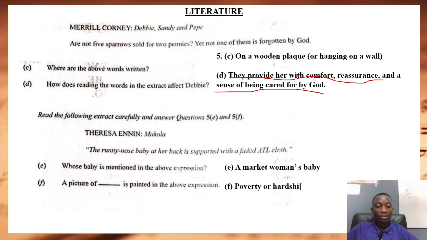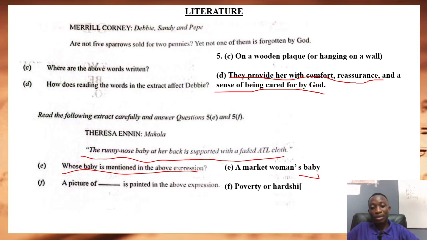Then Teresa Ennings Makola, the runny-nosed baby at her back, is supported by a faded 80-year cloth. So he says, whose baby is mentioned in the expression? According to the poem, there was a mother with 10 arms carrying a bowl with a baby at the back. So the answer will be what?